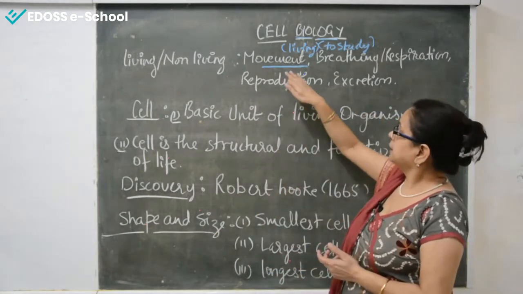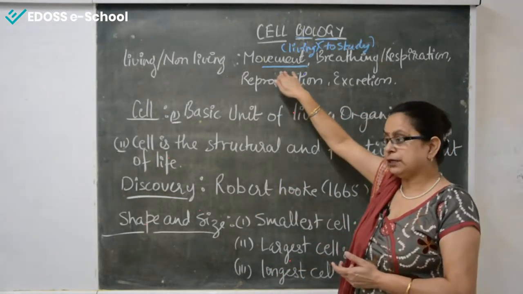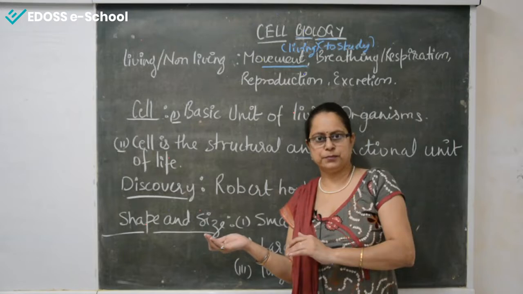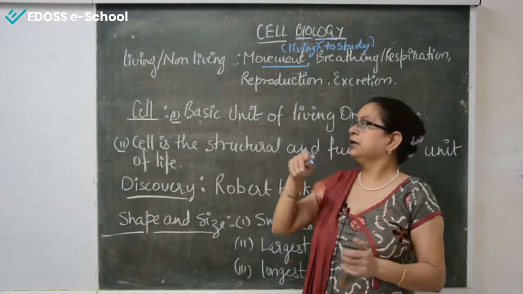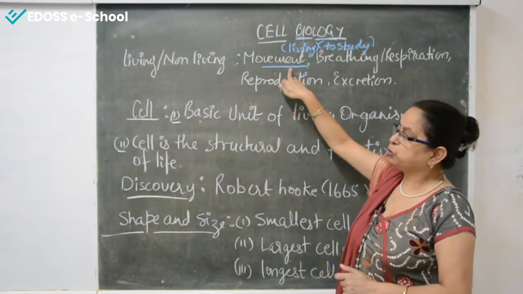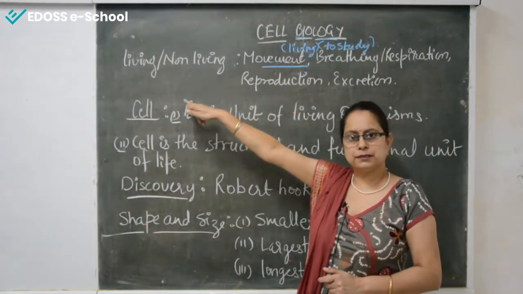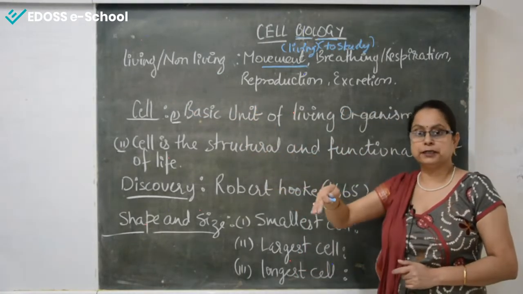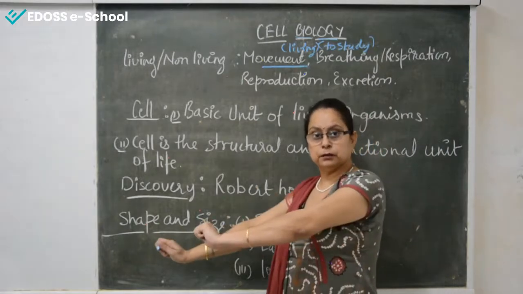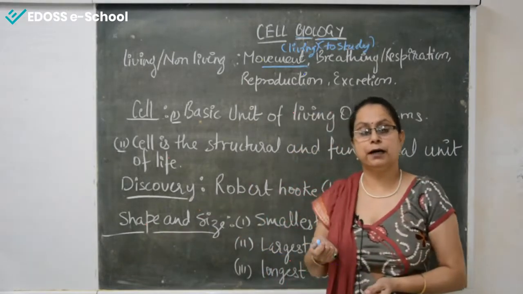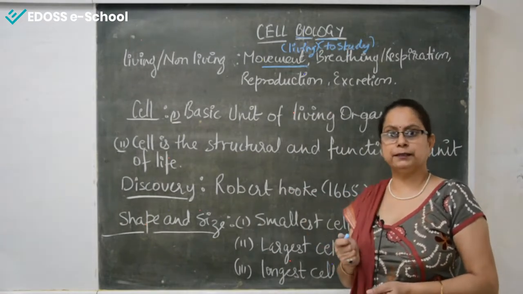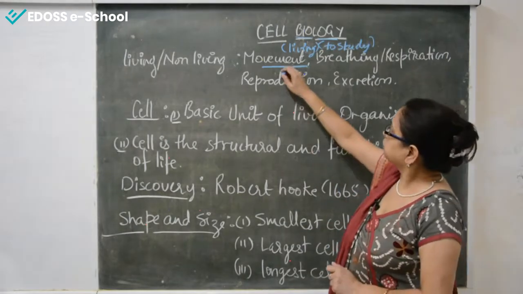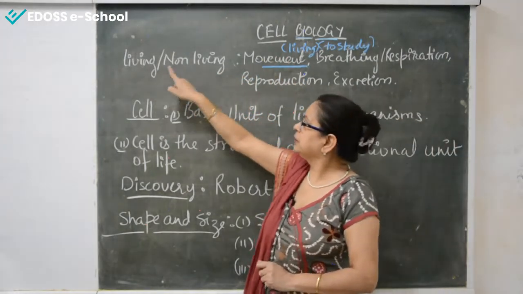So, do plants move or not? Yes, plants of course move. How do they show their movement? They show their movement through the bending of the stems and the bending of the leaves. So yes, plants and animals both show movement, whereas non-living things cannot move. If we talk about this blackboard, the table or chair, they move only when we put pressure or drag them. Without applying force, they cannot move. So the first point that makes a difference between living and non-living is movement.